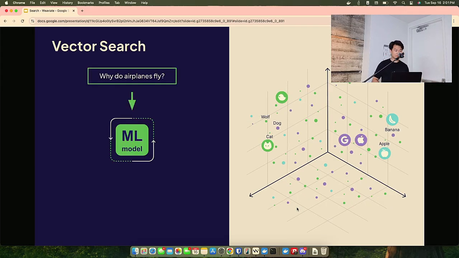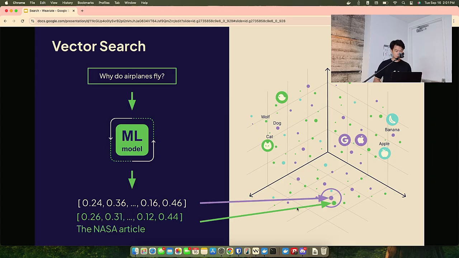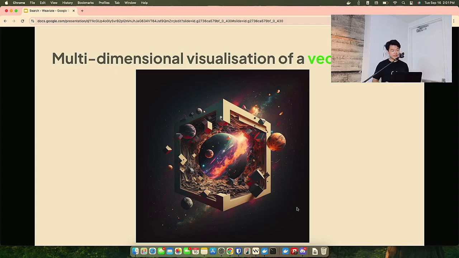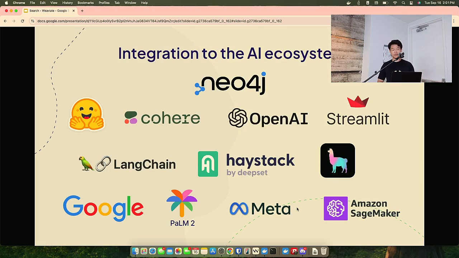Okay, let's jump ahead. Again, general pipeline. You pass the text into an embedding model. The outcome is a vector. And then from there, the vector sits in vector space, and we can query it with high performance, low latency in Weaviate. Also, Weaviate supports multi-dimensional vectors and vectors of different modalities. There's many things you can build, and we integrate with basically everyone in the ecosystem, from OpenAI to Neo4j, Haystack, LlamaIndex, LangChain, Google, AWS, everything. We integrate with every tool out there.